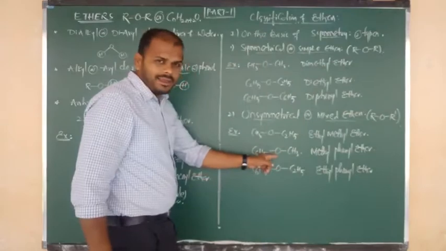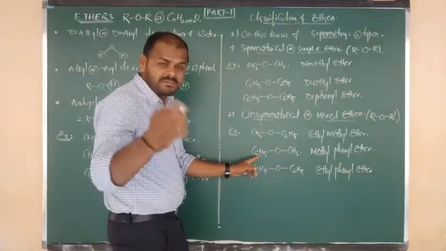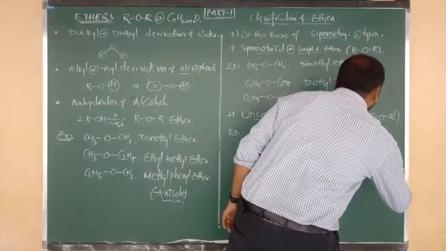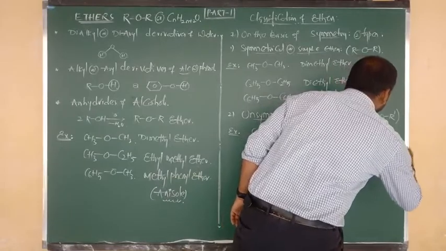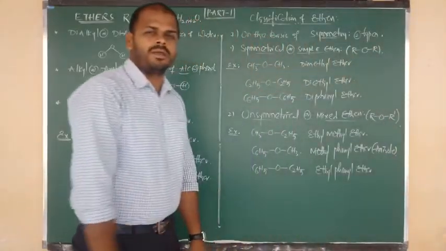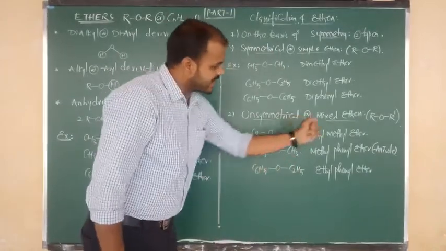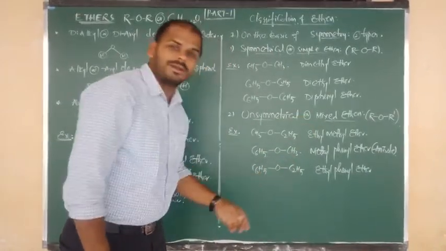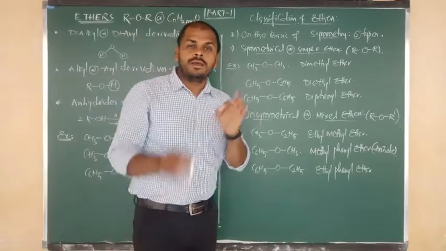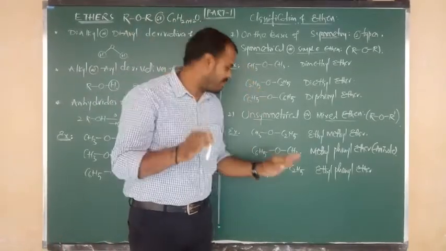Methyl phenyl ether, or we can say methoxybenzene. Just now I told you the name of this other compound, beta. The common name of this compound is anisole, and this is nothing but methoxybenzene. And the other one is ethoxybenzene. It is also a very important name.